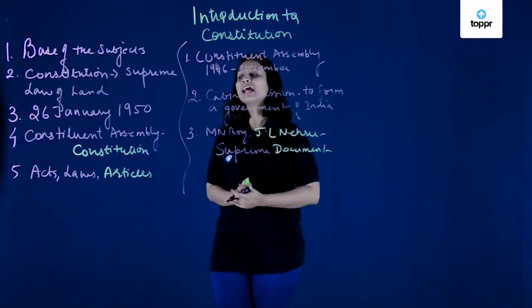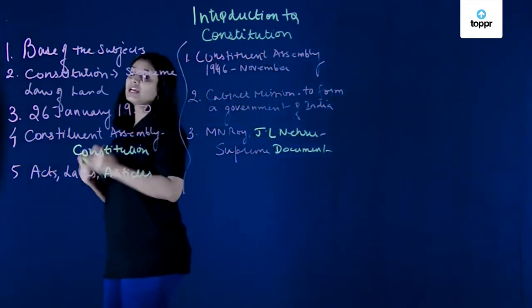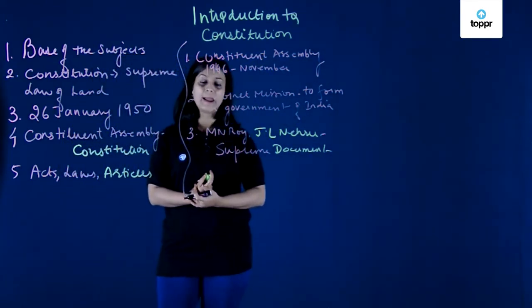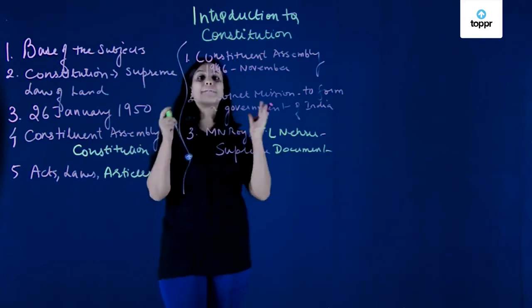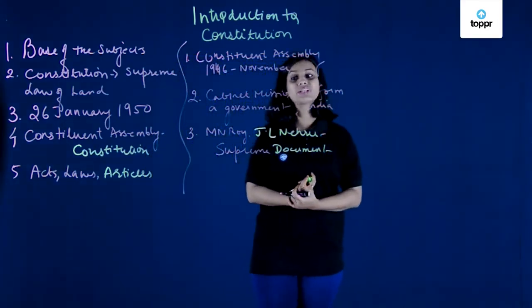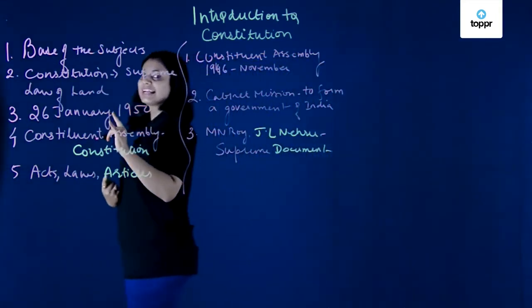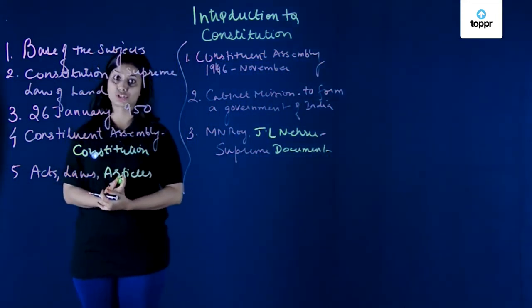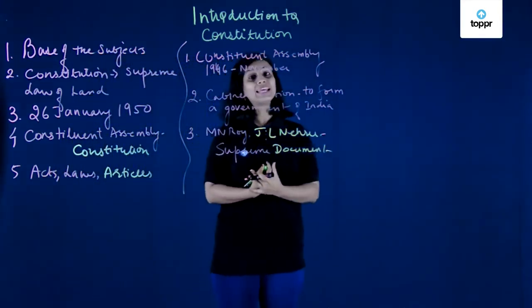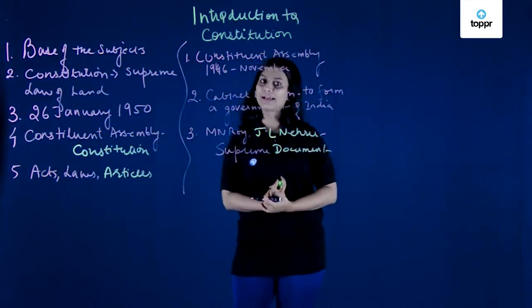Now this document was formed completely by 26 November 1949, but in 1950, it got completely put in place. So 26 January is the enforcement date of the Constitution, and hence on 26 January 1950 we got established with a Constitution. At that point in time, we started with this new book. We Indians started getting governed by this new book.